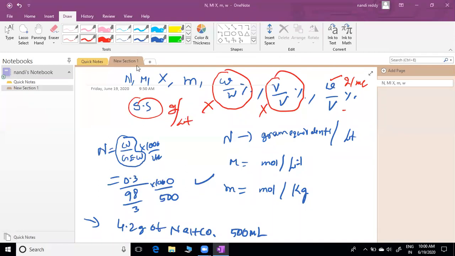Okay, now we are taking interrelations. I think we already gave relationships for all these concentrations, except these 4. The remaining interrelations are given, like W by W percent, W by V percent. Now I am going to discuss if they give molarity, how to calculate normality. If they give molarity, how to calculate molality, small m. Those are the relations required for us. That's all I'm going to discuss. Is it clear?